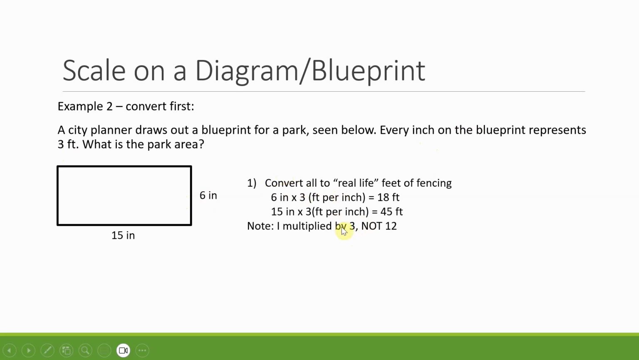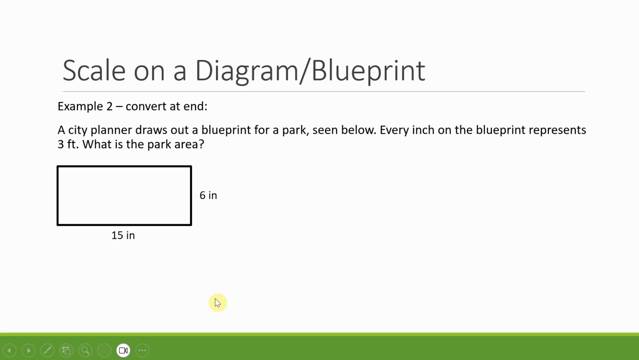So I'll just skim through it because it's the exact same numbers. I just multiplied each of these by 3, so that's 18 feet in real life, and this is 45 feet in real life. And then I'll just solve for the area. So 18 times 45, that's 810 square feet. And that's my answer. Not hard if I convert first. But what happens if I convert at the end? Let's solve this again, converting at the end.